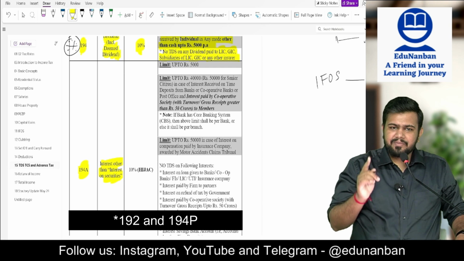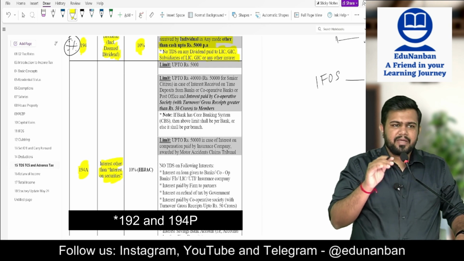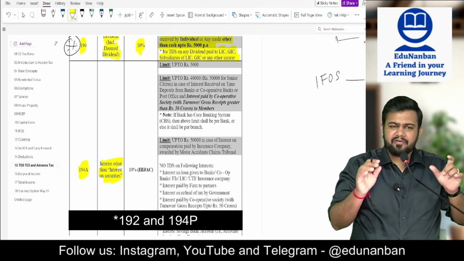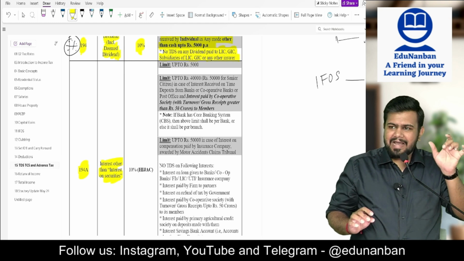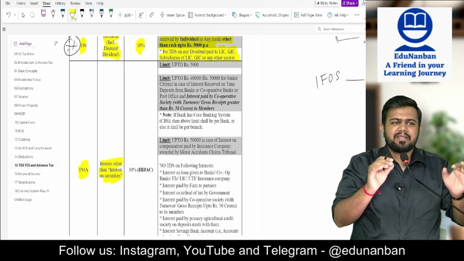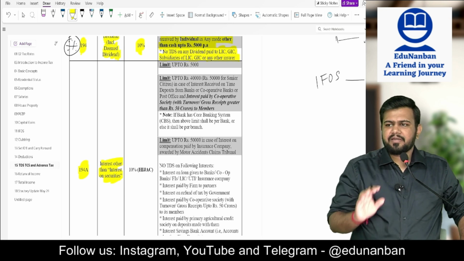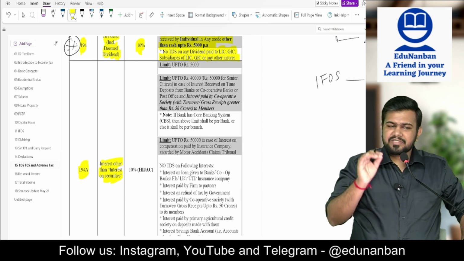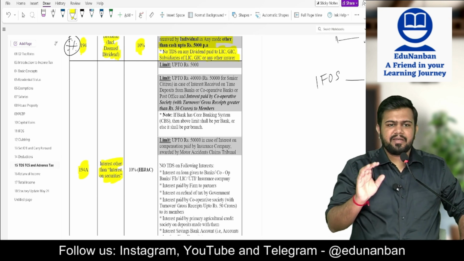However, when it comes to section 192, then it is not a flat rate. Not a flat rate means what? Number one, it is average rate. But number two, you should also include surcharge and health and education cess while deducting the TDS.